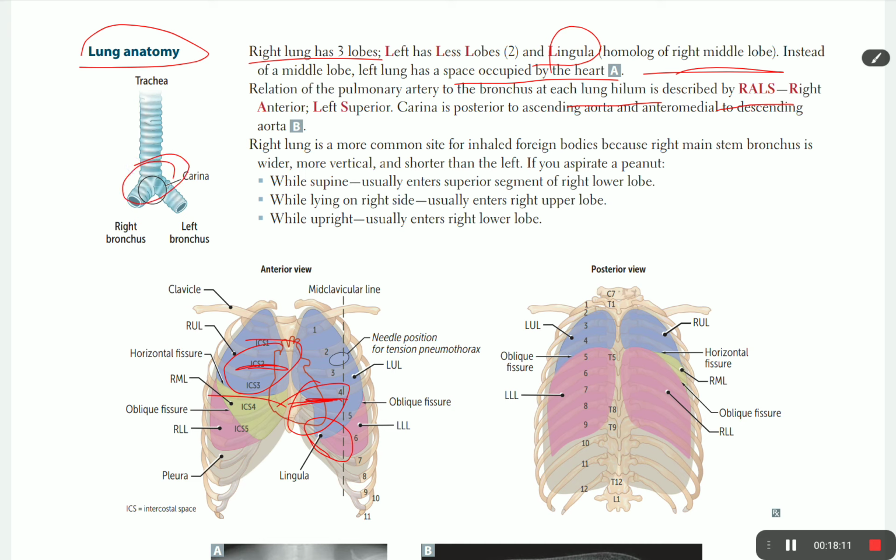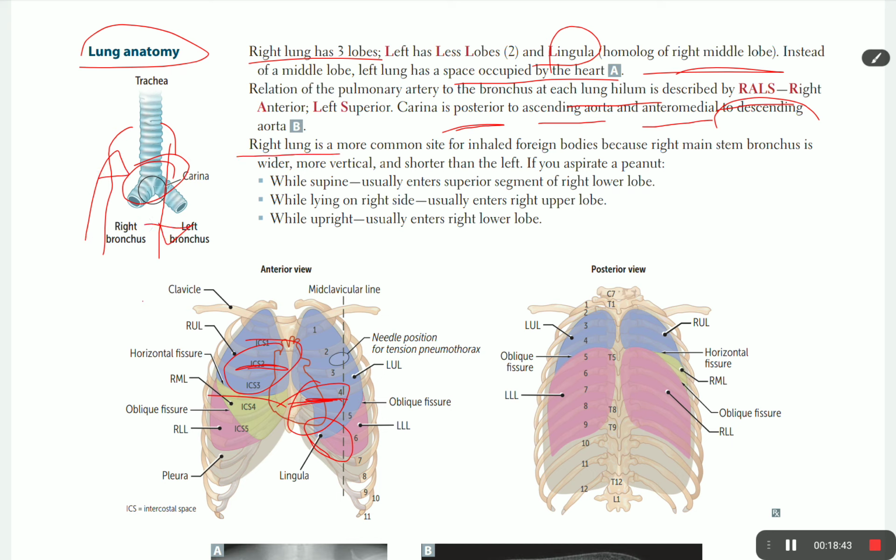Carina is the division of the trachea into the right and left bronchus. The left bronchus is posterior to the ascending aorta and anterior medial to the descending aorta. The ascending aorta comes from the front and goes back, and the descending comes from the back to the anterior.